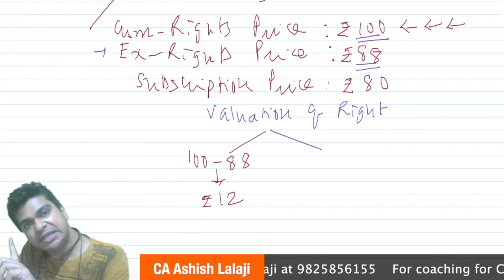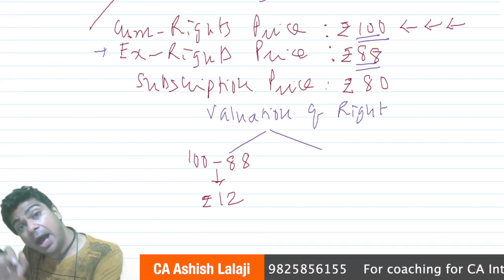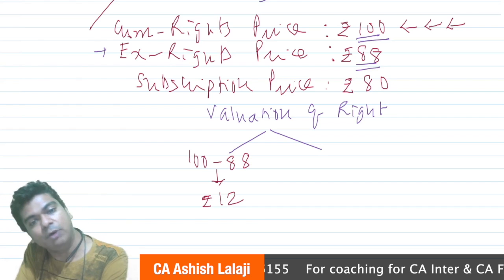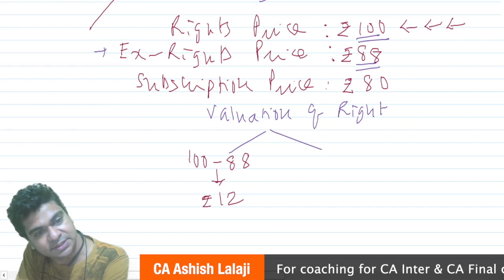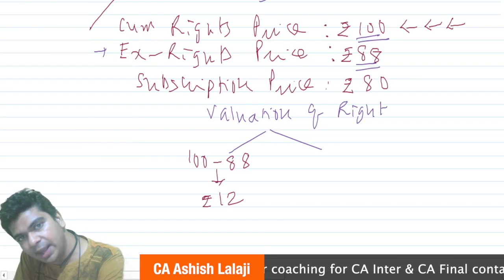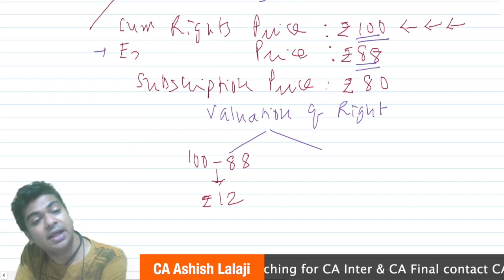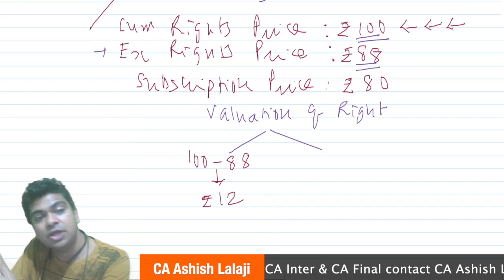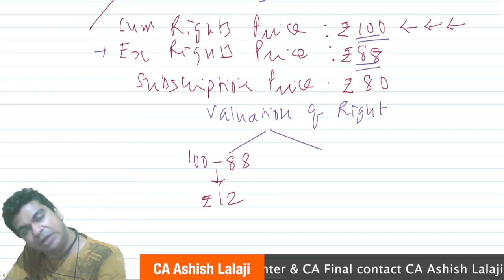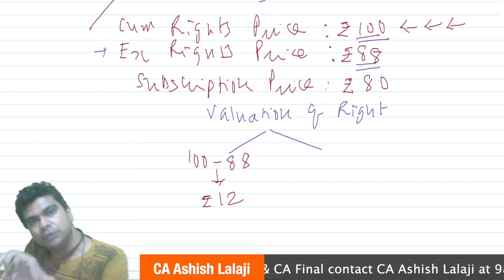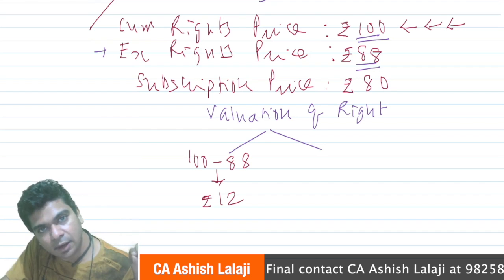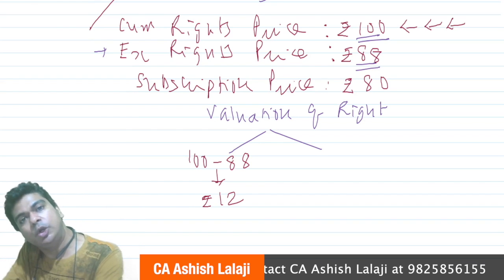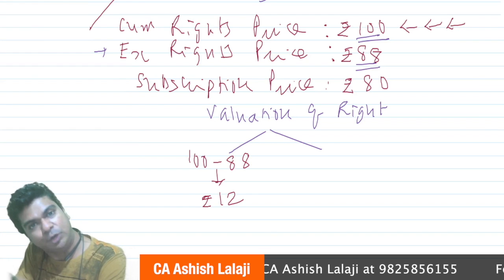Again, I repeat, in case you missed out: are you interested in applying for the rights issue? If you say yes, then you'll have to buy the share on cum rights basis. In that case, you will have to pay 100 rupees. If you say no, I am not interested in the rights shares, fine, then buy the share on ex rights basis. For that, you will have to pay 88 rupees. So 100 is including the right, 88 is excluding the right. So 100 minus 88, 12, I can argue is the value of the right.